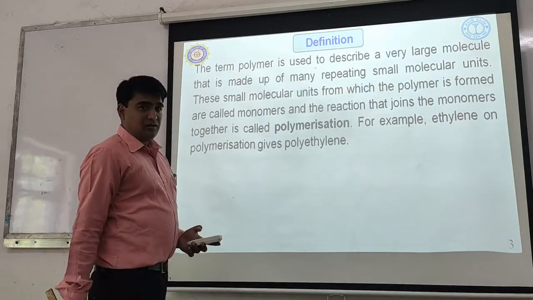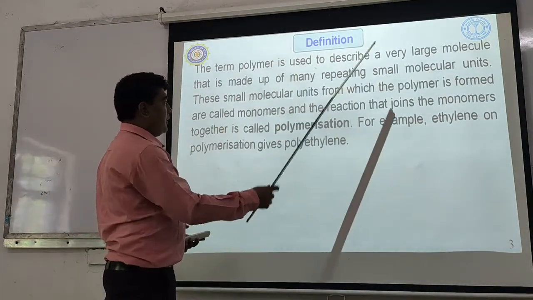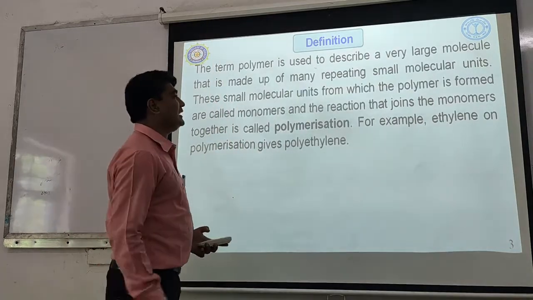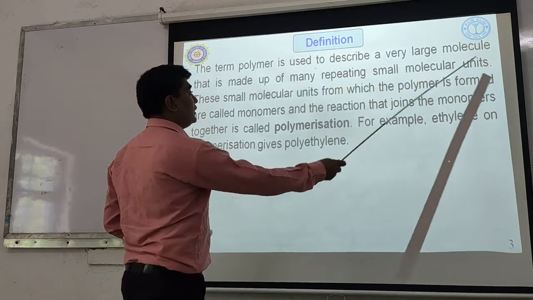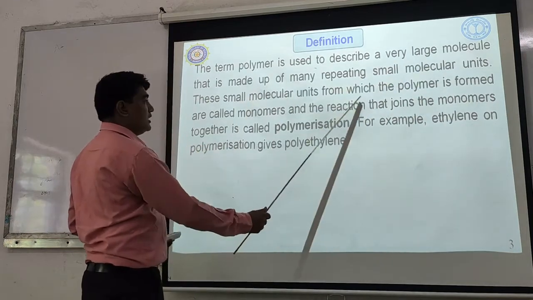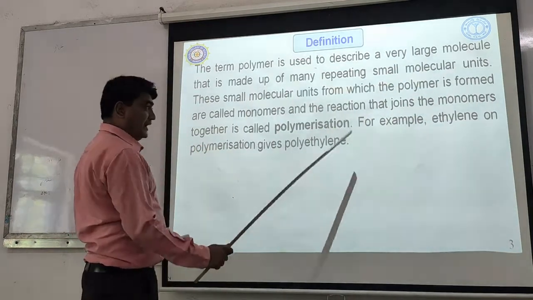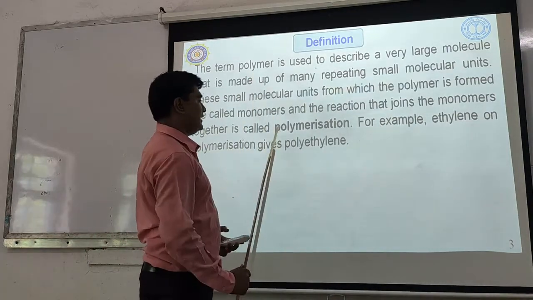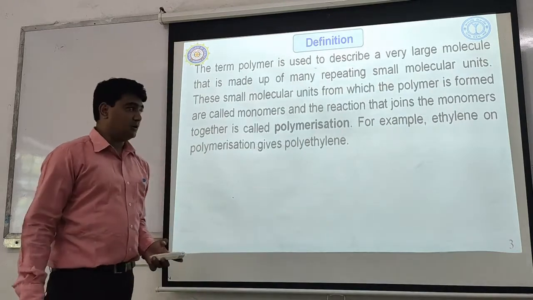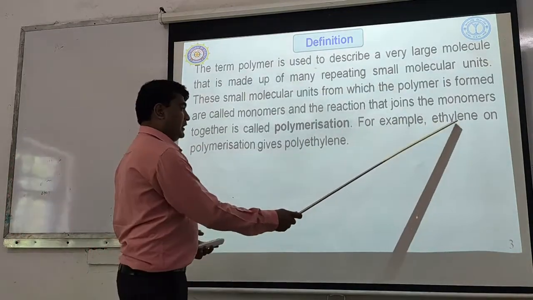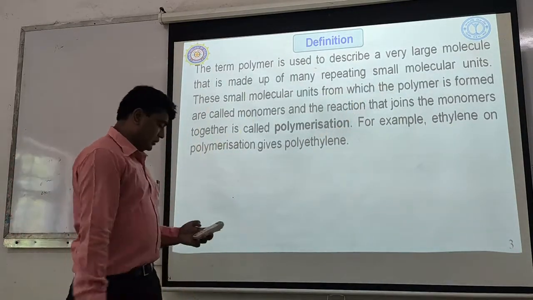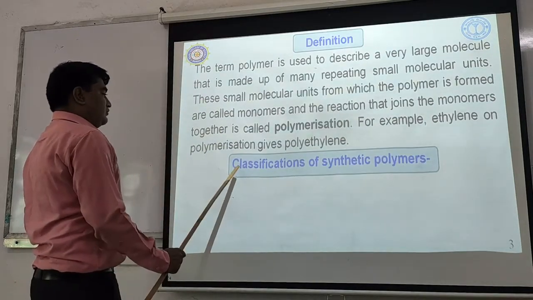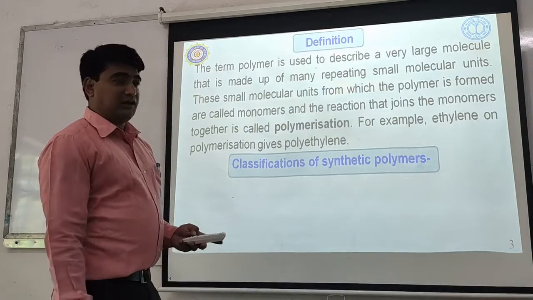In the same way, the polymer is made up of very small repeating molecular units. Those small molecular units are called monomers. Okay, and the reaction that joins the monomers together to form a polymer is called polymerization. So an example has been given: ethylene on polymerization gives polyethylene. Okay, so next is the classification of the synthetic polymer.